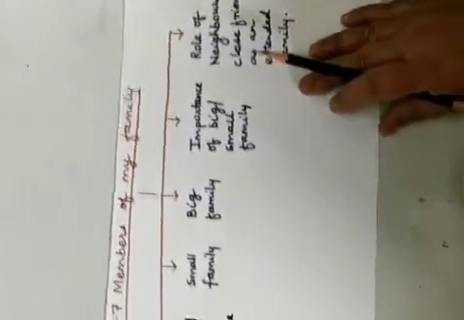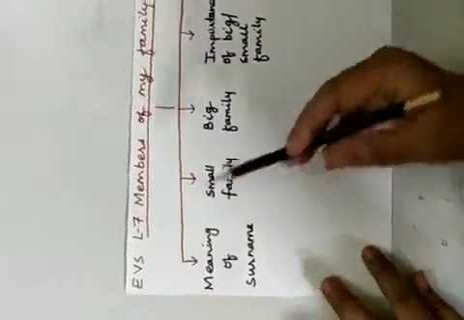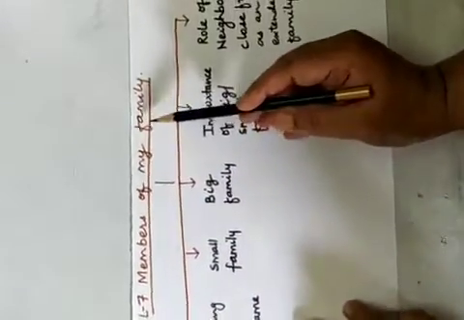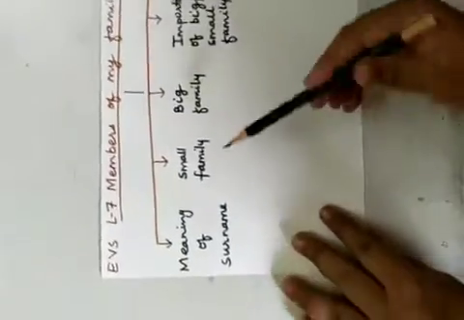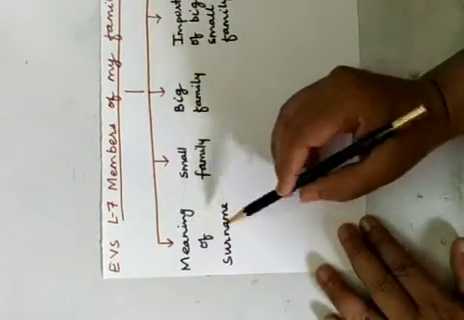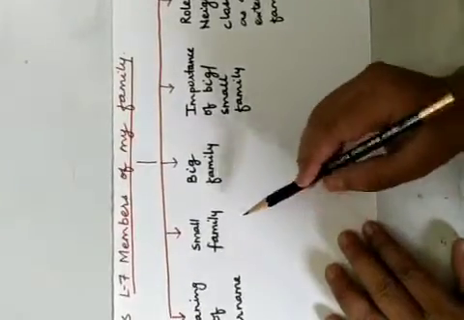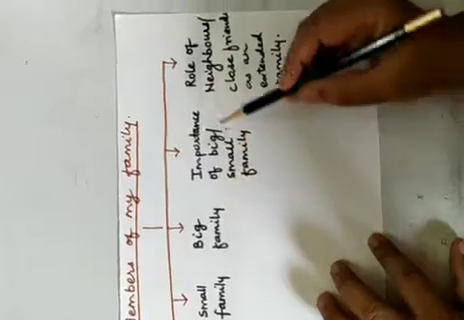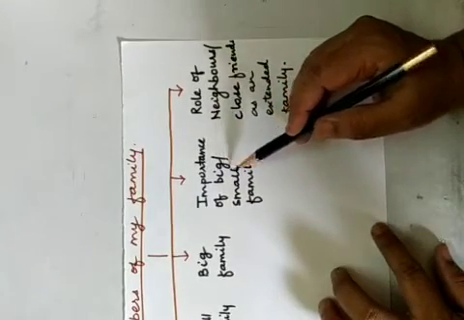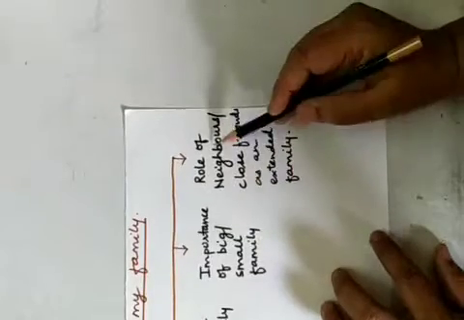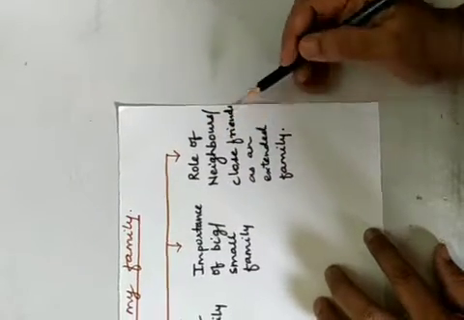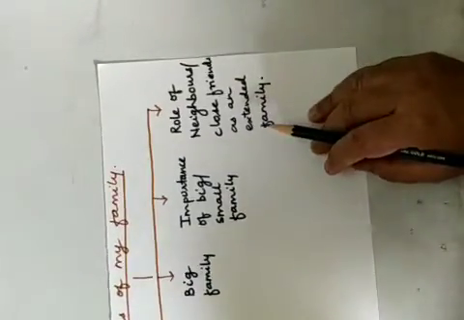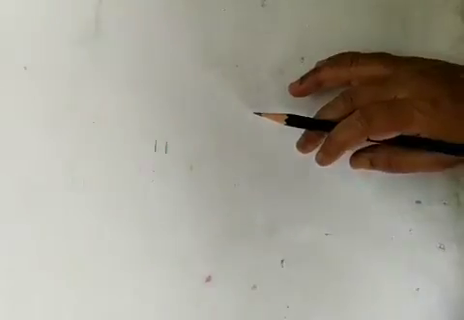We'll see in this lesson what we are going to cover. EVS lesson 7, members of my family. In this we are going to study what is the meaning of surname, then what is a small family, what is a big family, what is the importance of big and small family, and what is the role of the neighbors and the close friends as an extended family. So let's study with the help of the textbook.